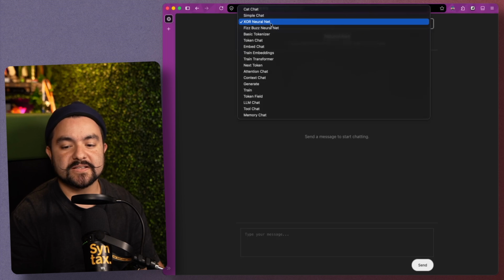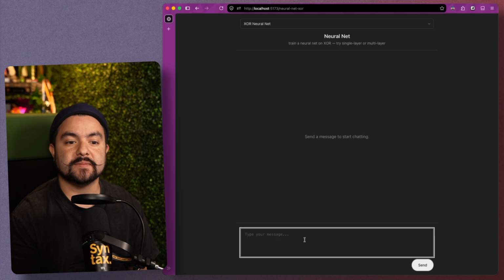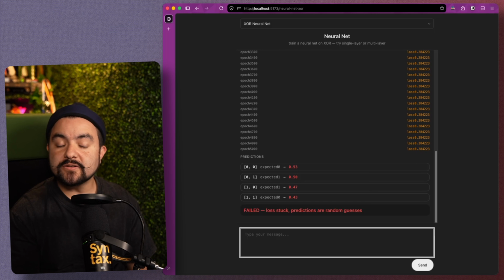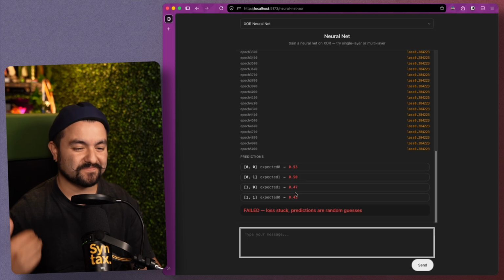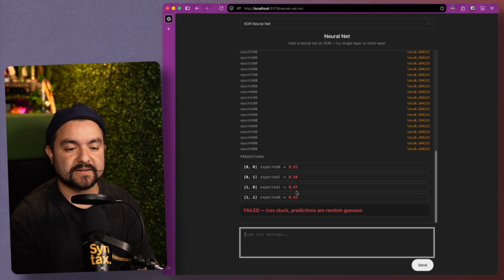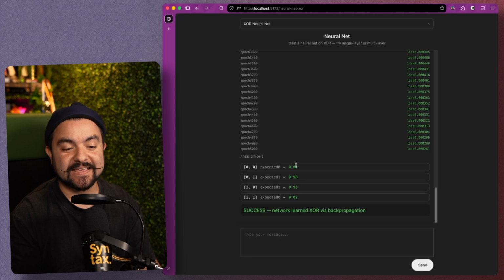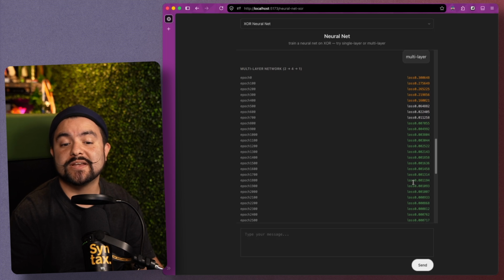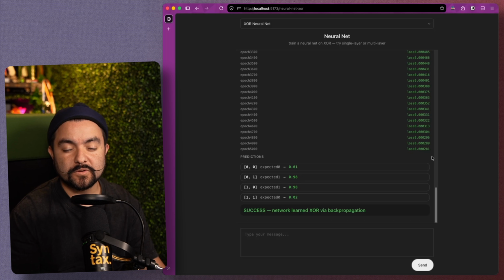Okay, so this example here is called XOR neural net, and it will train a neural network in real time to solve exclusive OR. So if I pass in single layer, this trains a single layer network, and you can see that it doesn't reach a point, even after 5,000 iterations, where it has the correct output that we're expecting. But if I pass in multi-layer, this does reach a point where, given these inputs, we're getting our expected output here. And you can see that after 800 iterations, our loss is extremely low, and then our loss just gets lower and lower from there. And then we really reach a point where the loss isn't much more after 5,000 iterations.